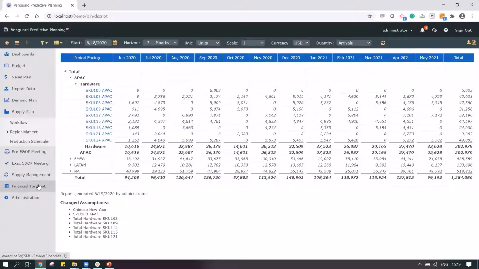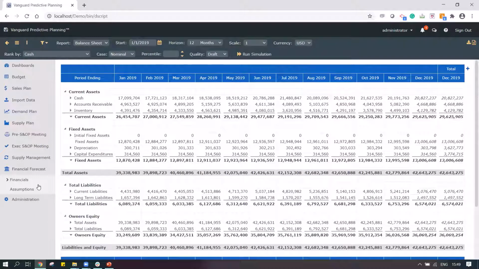Once we have these options filled in over here, I can also get to see this financial statement. This is really important because, as I said in the beginning, Vanguard has done a lot of innovations, and Vanguard is a truly integrated planning platform where I can monitor the changes quite effectively.